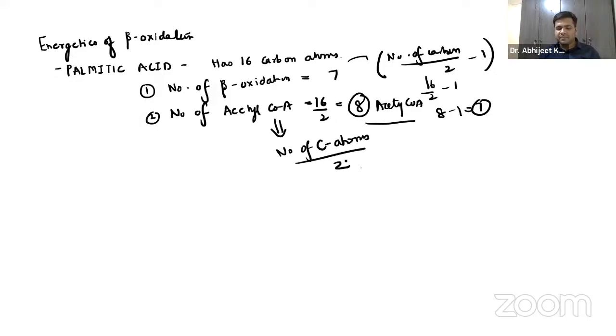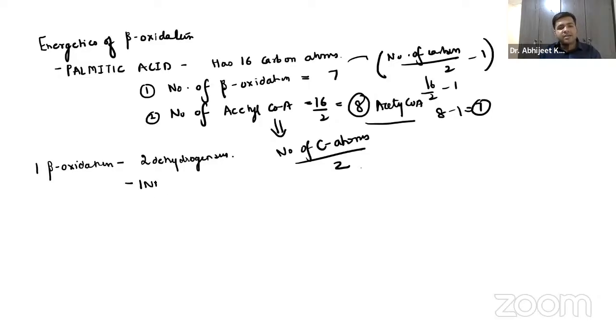So remember, guys, one beta oxidation has 2 dehydrogenases, right? The 2 oxidations that are taking place, 2 reducing equivalents which are formed.